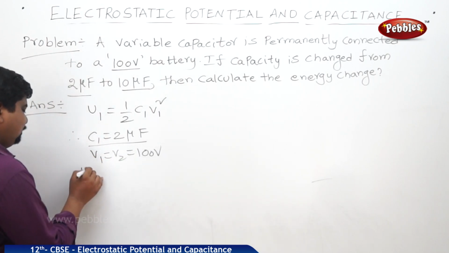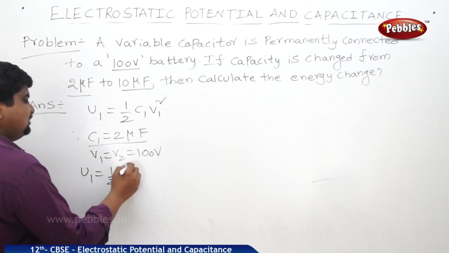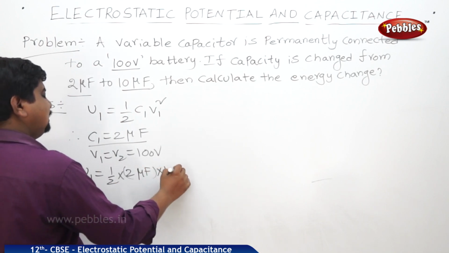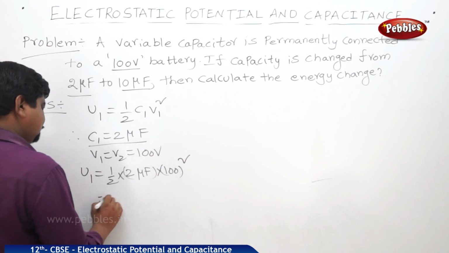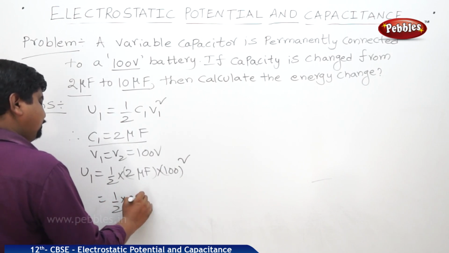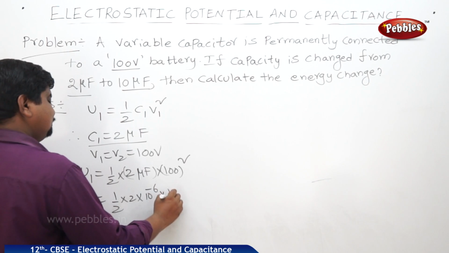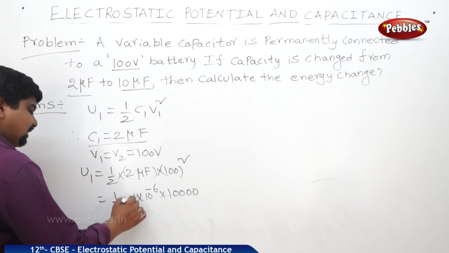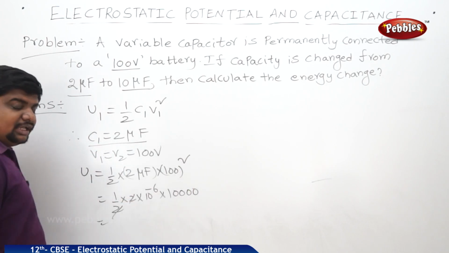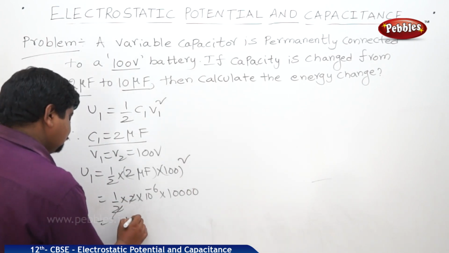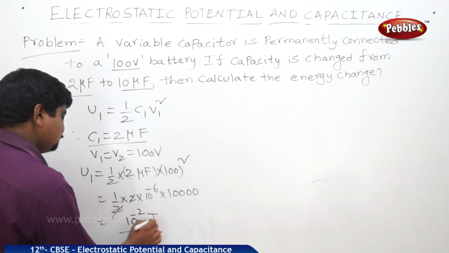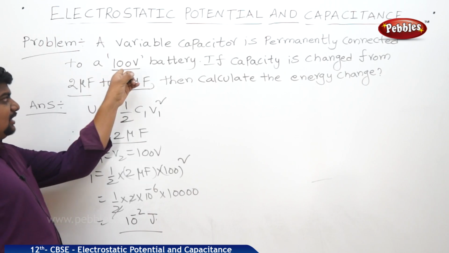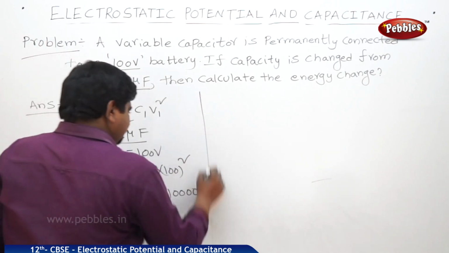So therefore, U1 is equal to half. What is C1? 2 microfarad. V1 square is 100 square. Half into 2 into 10 power minus 6 farad into 10 square whole square, 10 power 4. The 2 gets cancelled. 10 power 4 into 10 power minus 6 is 10 power minus 2 joules. This is the energy when a 2 microfarad capacitor is connected to a 100 volts battery.